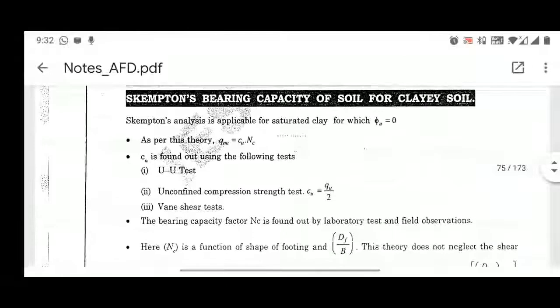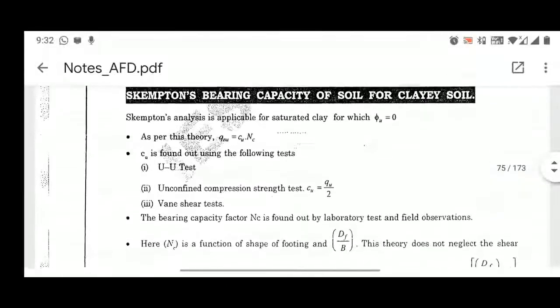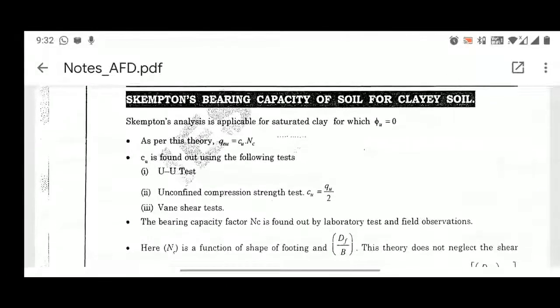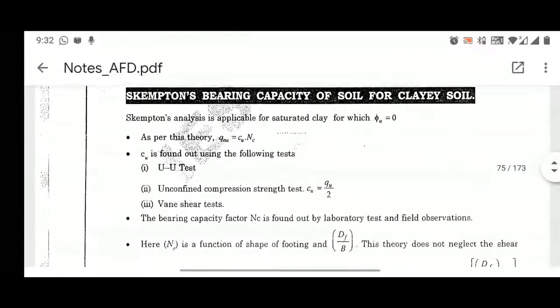For clay soil. So likewise, whatever we have discussed so far is for the Terzaghi bearing capacity. Another researcher named Skempton has also provided his bearing capacity theory, and this theory is generalized for clay soil, not for granular soils. So Skempton analysis is applicable for saturated clay, for which please note this notation, phi u.